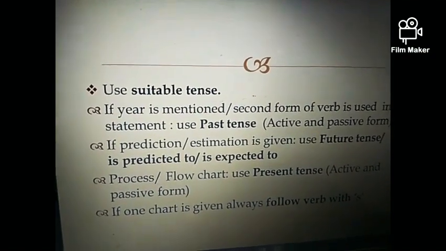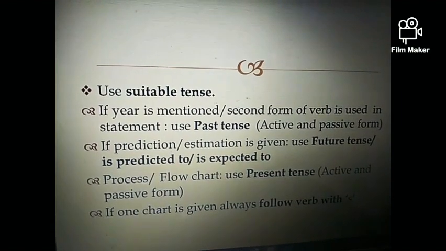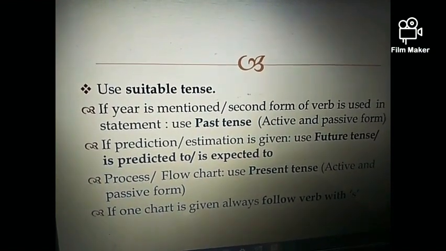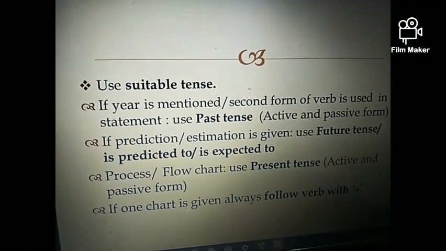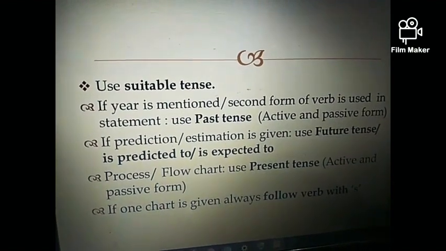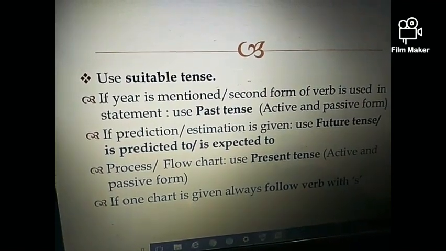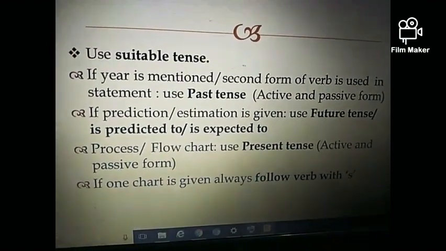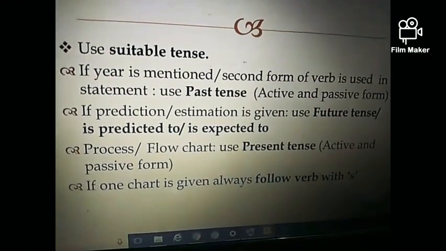And secondly, if a prediction or estimation is given, sometimes it is mentioned in your task 1 statement that there are predictions or estimations for upcoming years, or in a map you sometimes also get the future tense. So at that time you guys have to use a future tense, or instead of writing will or would, you guys can also use is predicted to, is expected to, or is estimated to, right? And would is used in order to show the probability, means there is 50-50 chance. At that time we use would.